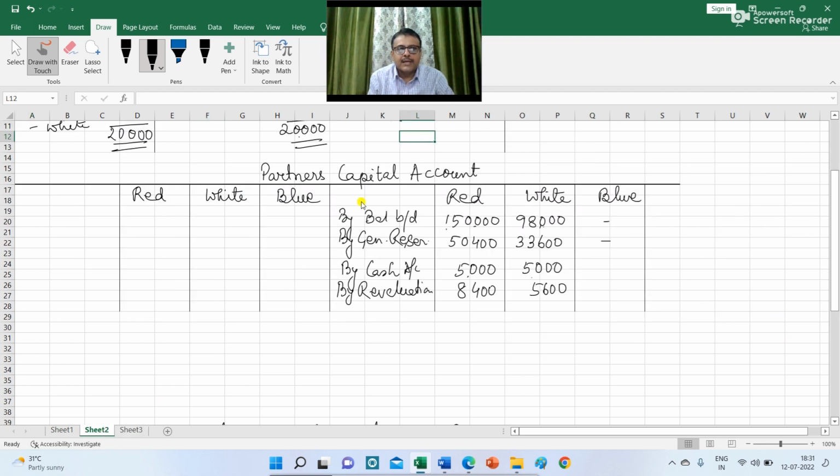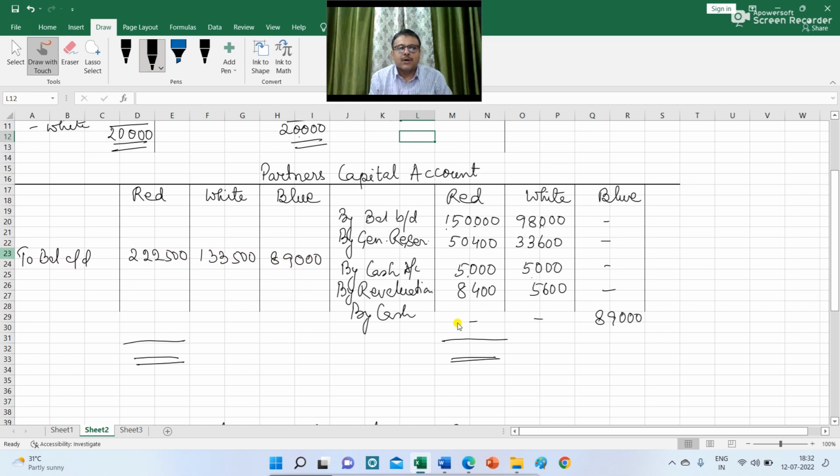So here I have to write in the partner's capital account, by cash 89,000, and I have to write the balance of capital here as by balance c/d 2,22,500, 1,33,500 and 89,000. There is a balancing figure on the credit side. So here I am writing by red's current account 8,700.